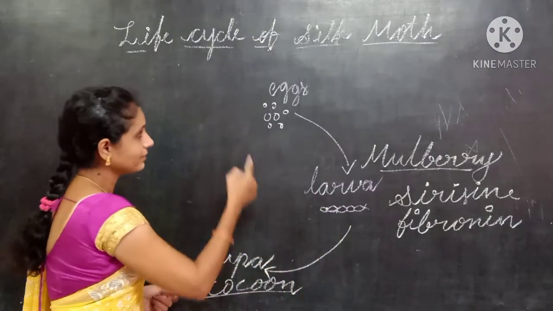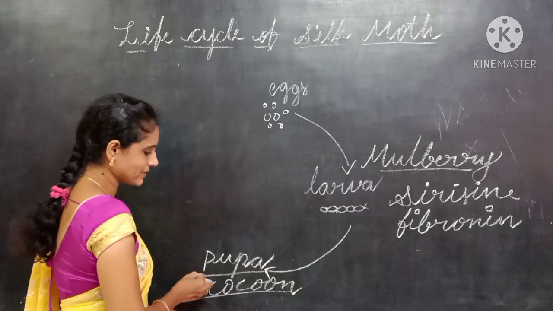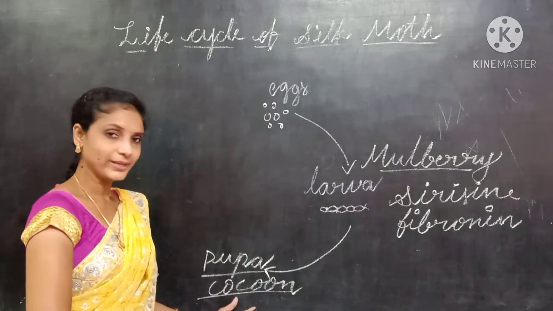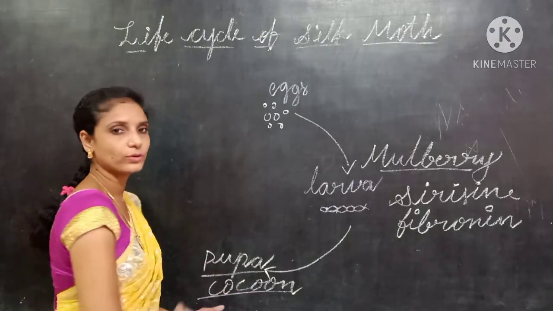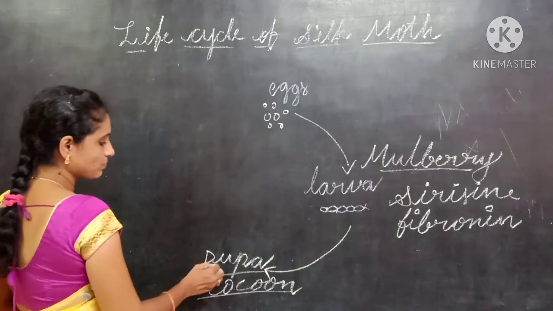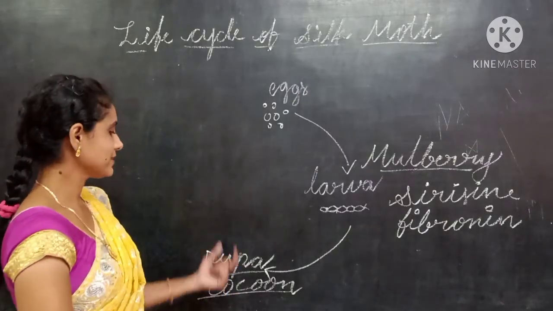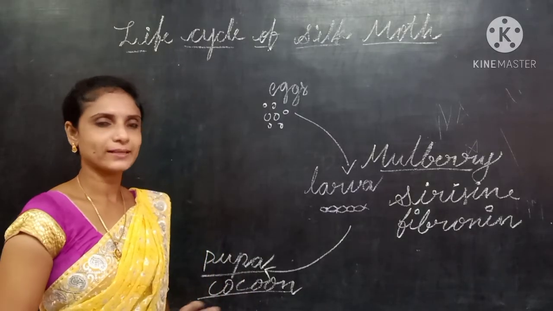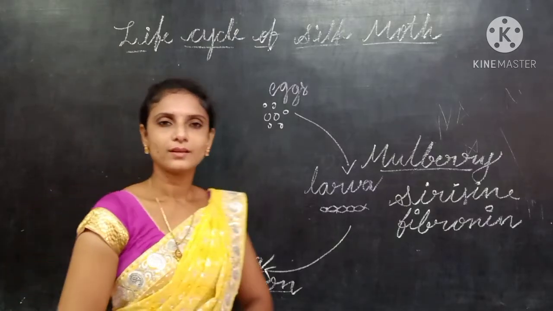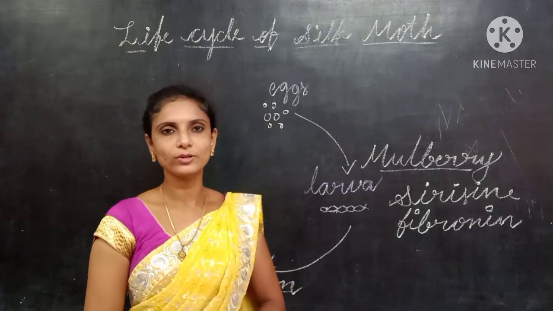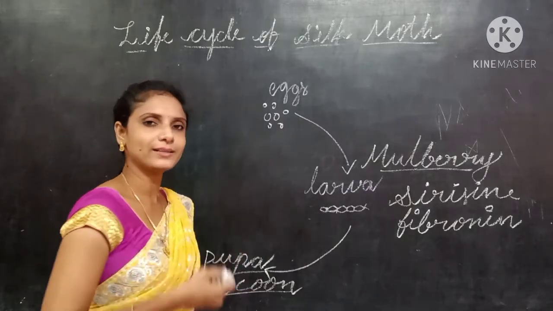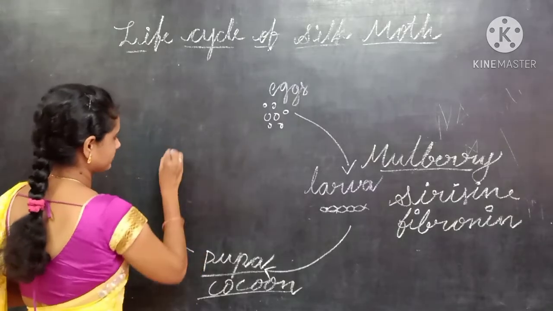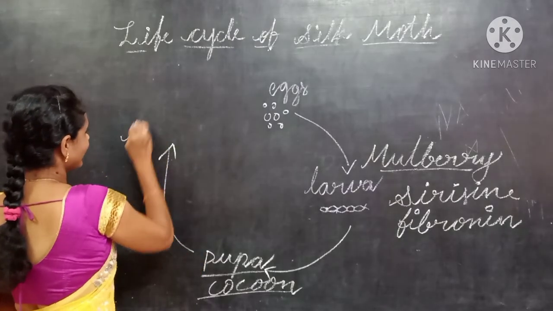Now the silk moth is in the third stage, the pupa stage. We get silk from this cocoon. After 2 weeks, inside the pupa, the silkworm undergoes metamorphosis, which means molting. What is molting? Shedding of old skin is called molting. It sheds its skin 4 times and develops into an adult moth.